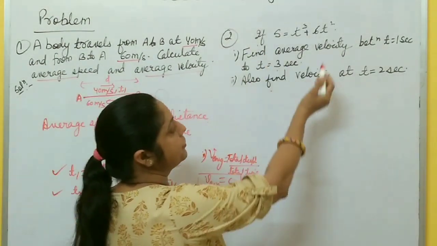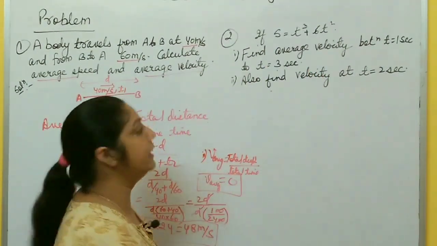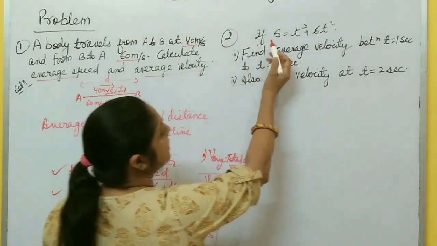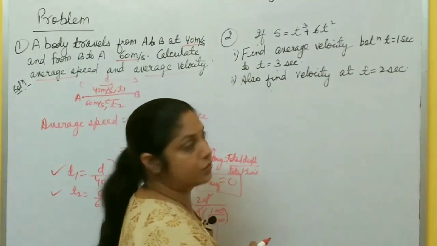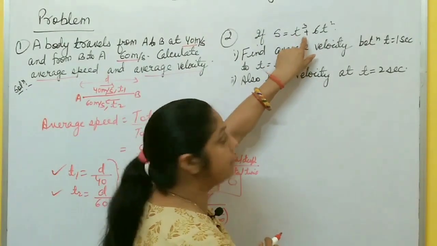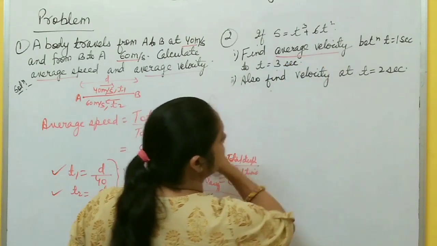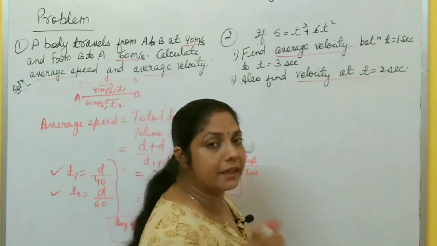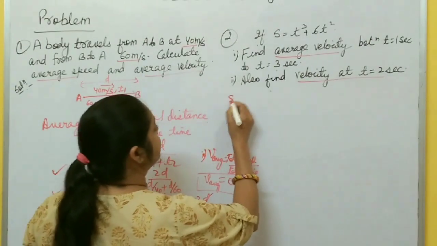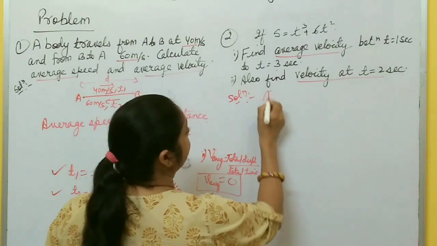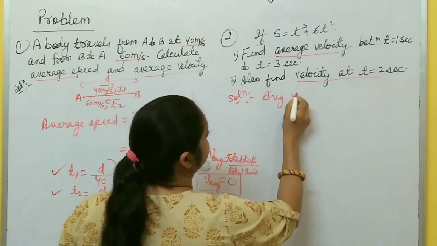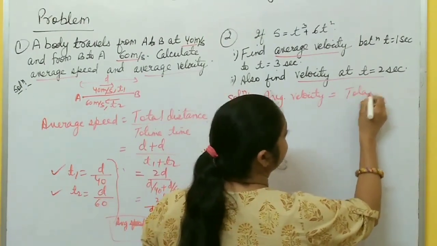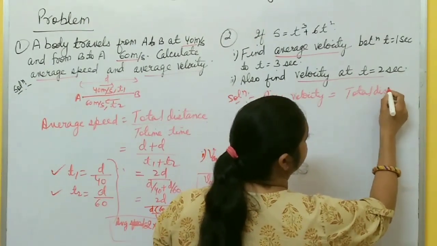Now the second question is for average velocity and instantaneous velocity. How do you calculate velocity at a particular instant? So the question is, if s equals t cube plus 6t square, displacement is given, you have to calculate average velocity first and then velocity at t equal to 2 seconds. At a particular second means instantaneous velocity. So first part, how do you calculate this? Average velocity. To calculate average velocity, the formula is what? Total displacement or total change in position